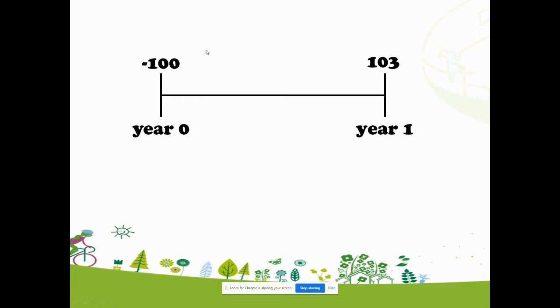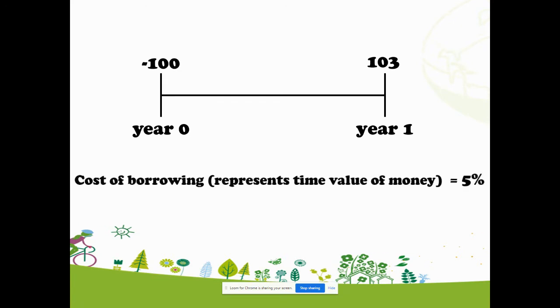So let's assume that you have just borrowed $100 from a bank, and right after that, you invest this $100 into an investment, which promises to pay you 103 1 year later. Without considering time value of money, you will say that, yeah, it seems like a good investment because you are going to earn $3 1 year later. But I can tell you in this example, it's not a good investment.